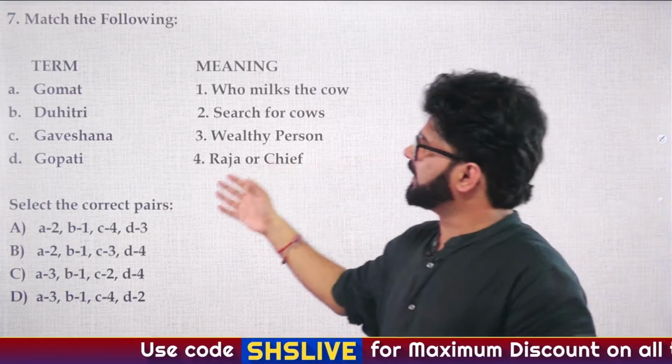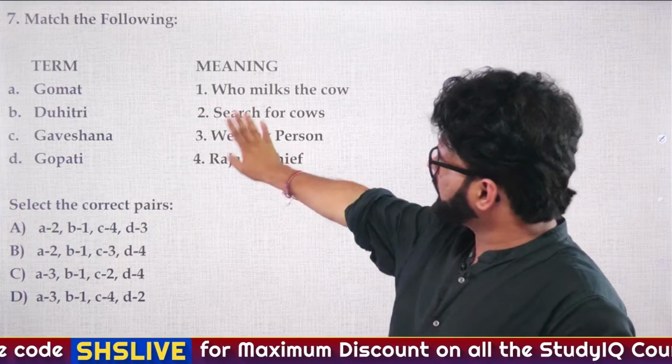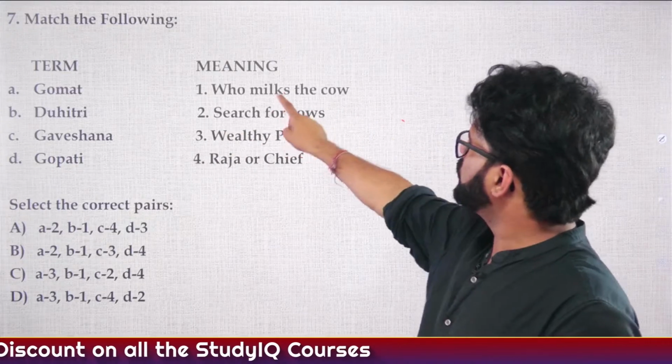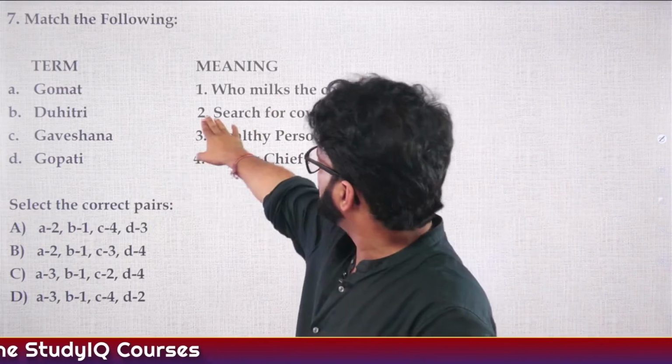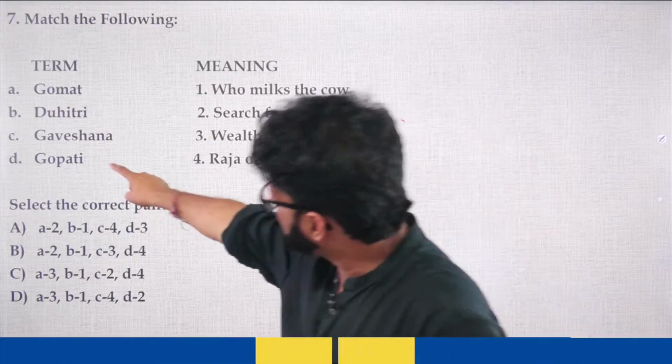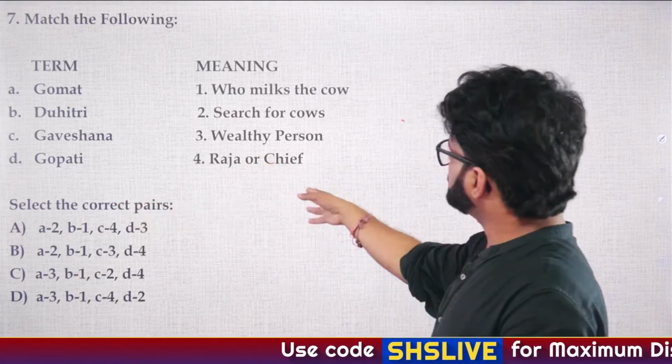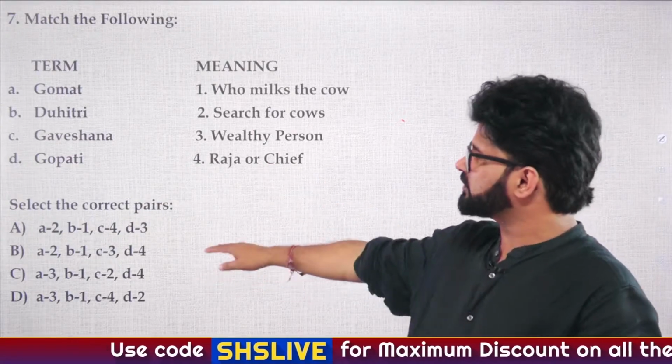Seventh question of the day. There are terms and there are meanings. Term number 1, A is Gomat. Meaning is written: one who milks the cow. B, Duhitri. Second point is search for cows. C, Gaveshna. Third point is wealthy person. D, Gopati. Fourth point is Raja or chief. Now you have to select the correct pairs.